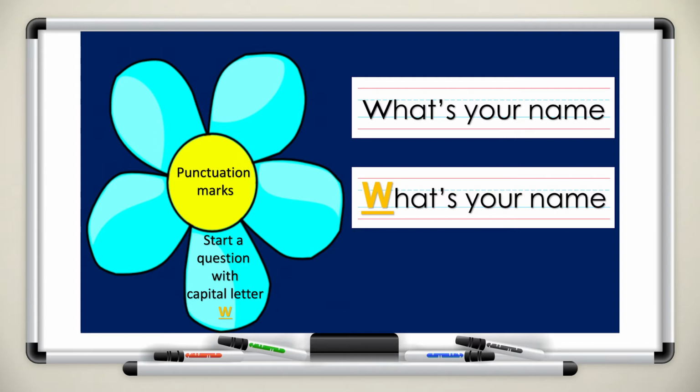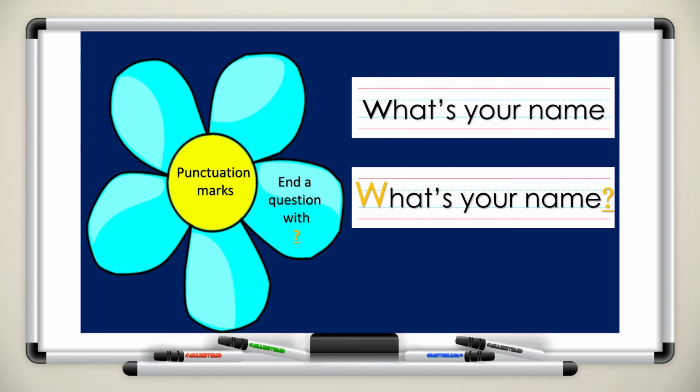Now, what should we use at the end of a question? Do you remember? Yes, that's right. We use a question mark at the end of the question. So, end a question with a question mark. What's your name? I ended my question with a question mark. And I started my question with a capital letter. W is capitalized because it is the beginning of the question.